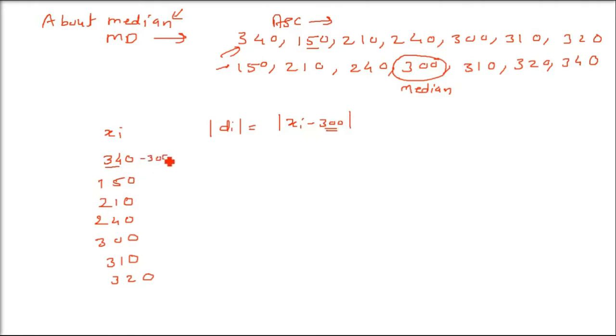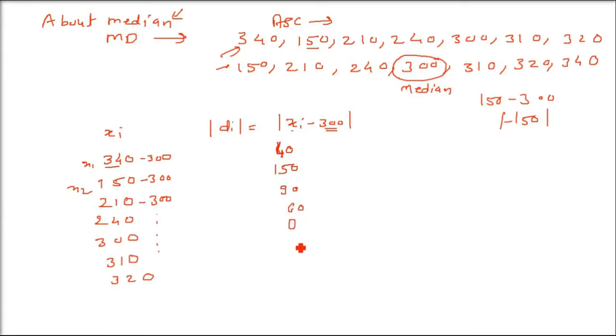So 340 minus 300, what will you get? This is x1 minus 300, so you put 340 minus 300 is 40. What about the next one? It has to be modulus. Always we have to take the positive sign, no negative signs. So 150 minus 300 will be minus 150, but you have to use the modulus, so it will be 150, not minus 150. Do this for all of them, always taking the modulus, positive sign, no negative.